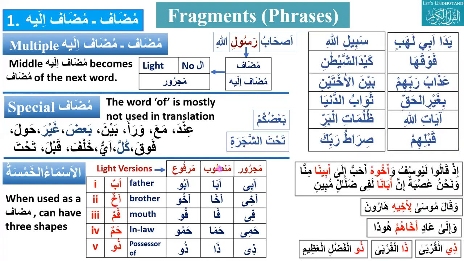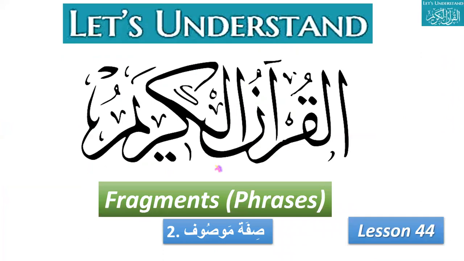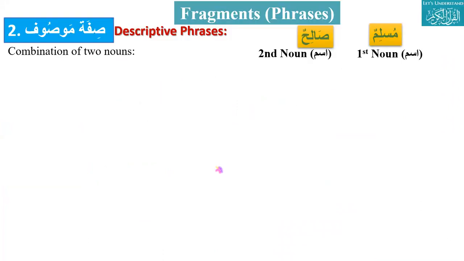So next thing we are going to start today is the second fragment. The first was mudaf ilay, and the second is sifa mawsuf. It is also a combination of two nouns.